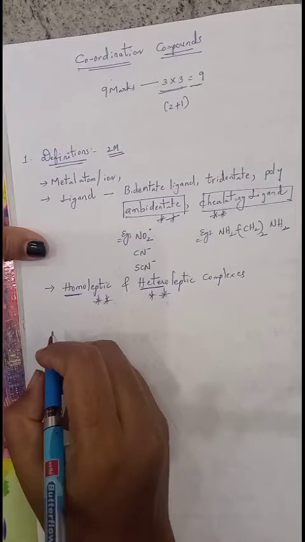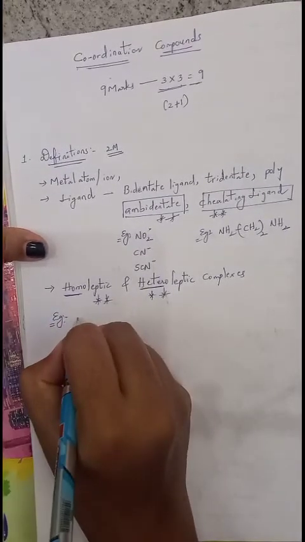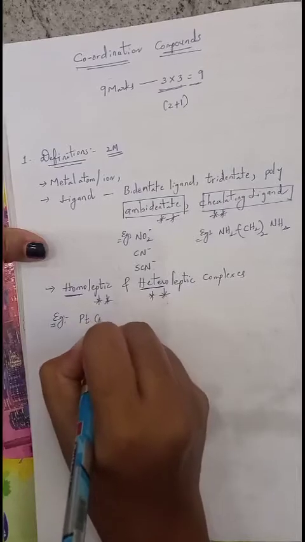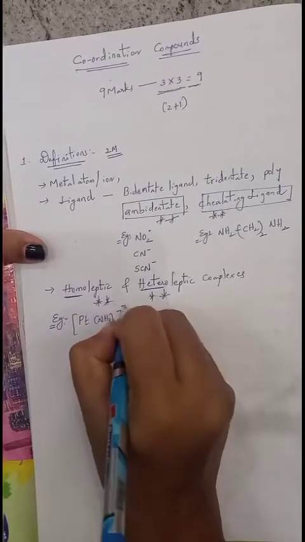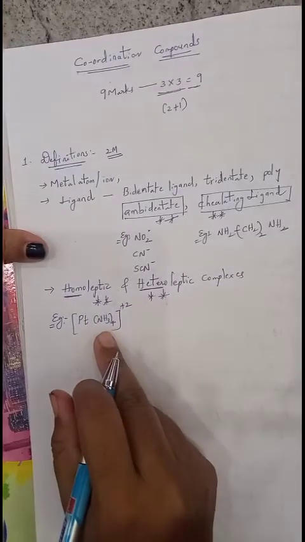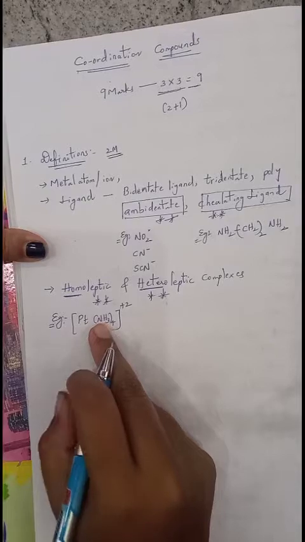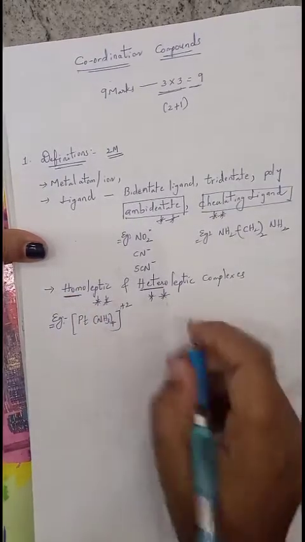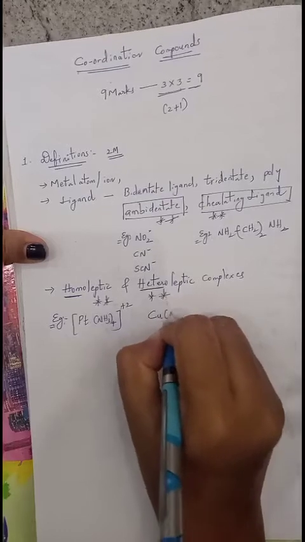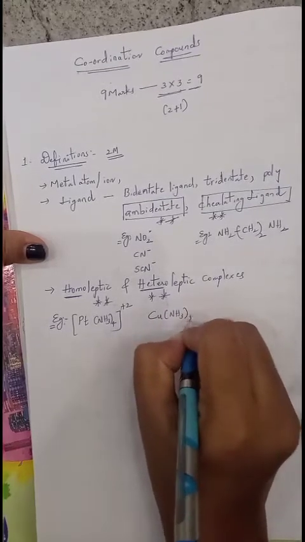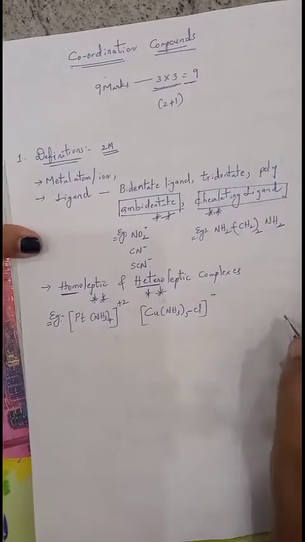First we'll see homoleptic complexes. Example for this is platinum NH3 taken 4, 2 plus complex. In this complex you can see only the same type of amine ligands are present. So we can take it as homoleptic. Next, heteroleptic. Example we will take Cu NH3 taken 5 Cl plus complex.